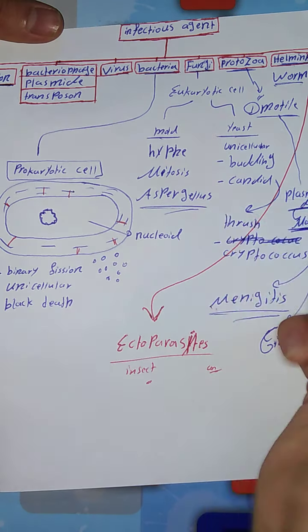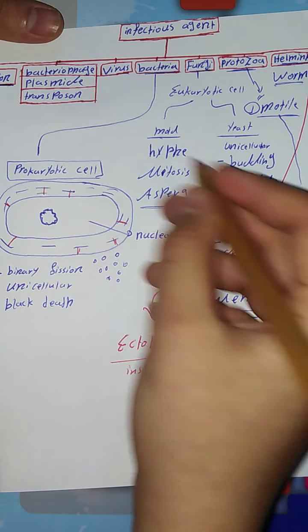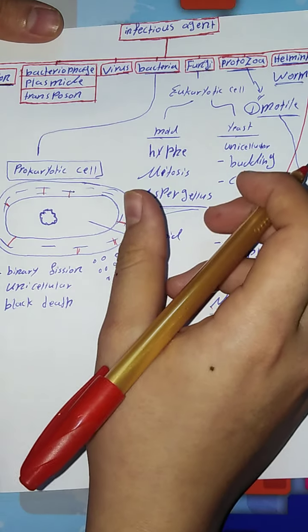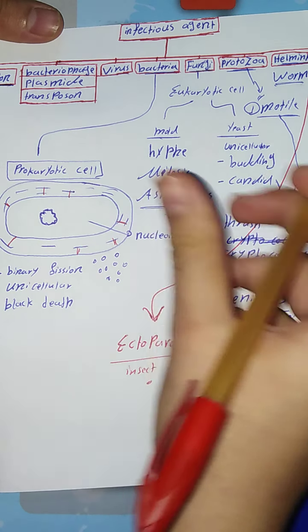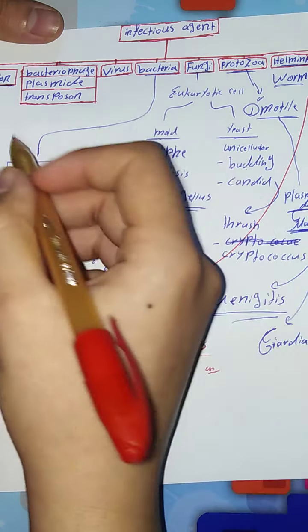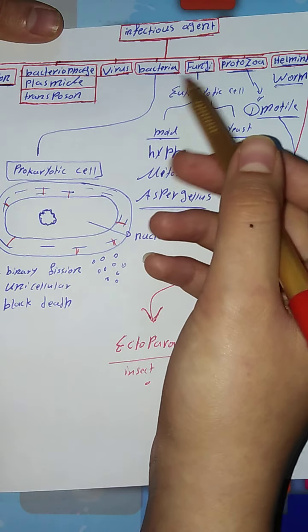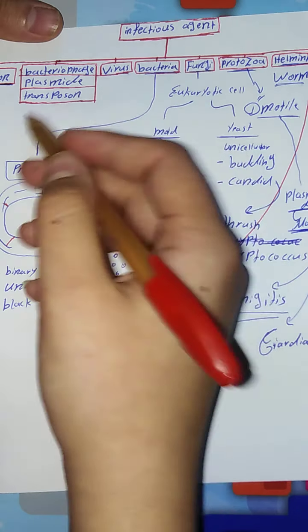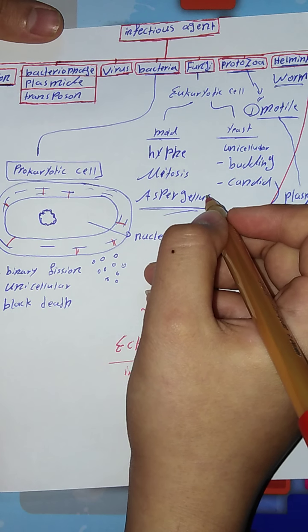I know that in this video I am not talking about each of them in detail, but the purpose of this video is to get a simple idea of what an infection agent is and get simple information about each of them. I hope you get it.